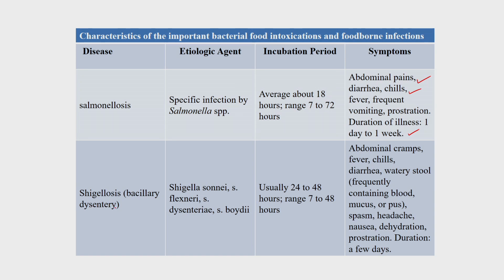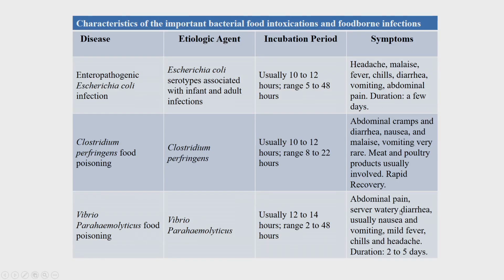Then Shigella is bacillary dysentery. This is caused by Shigella species, usually 24 to 48 hours. Again here abdominal cramps, fever, chills, diarrhea and headache, nausea, dehydration, these are all symptoms. And Escherichia coli, I already told, coli bacteria.